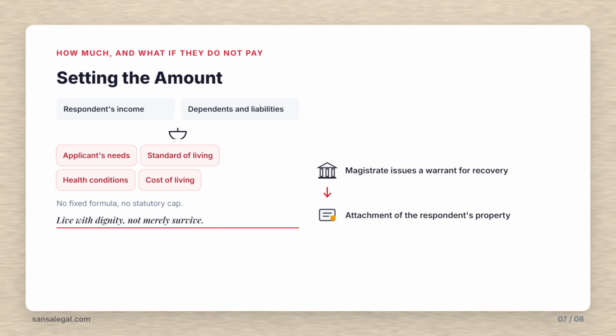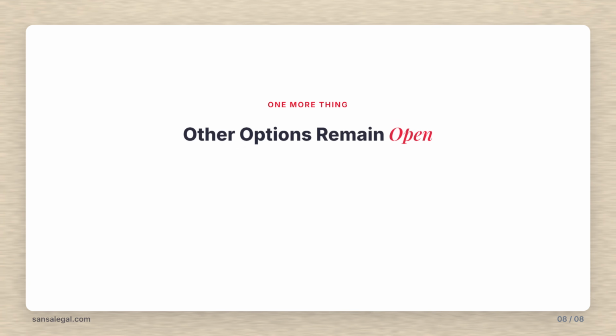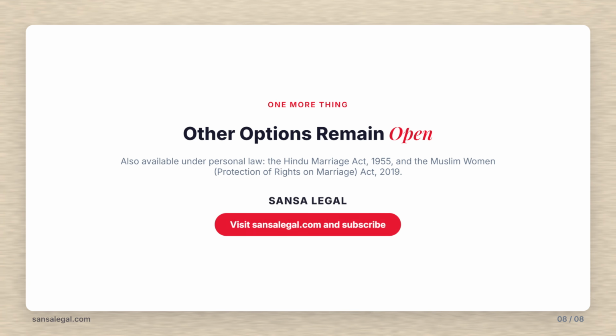And if the respondent fails to comply, the magistrate can issue a warrant for recovery of the amount, including attachment of the respondent's property. One more thing. A Section 144 order does not bar you from separately seeking maintenance under personal law statutes, such as the Hindu Marriage Act, 1955, or the Muslim Women Protection of Rights on Marriage Act, 2019.